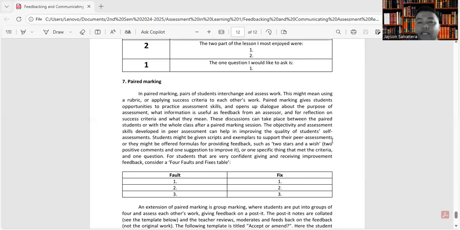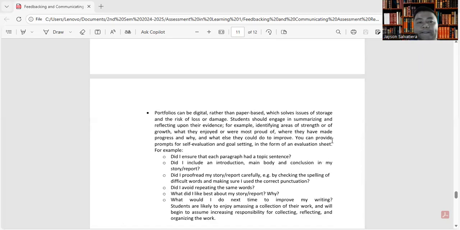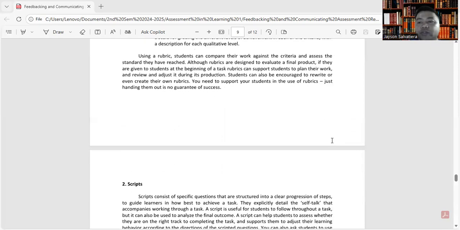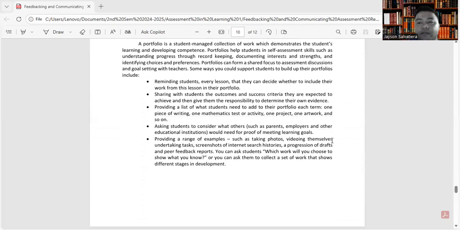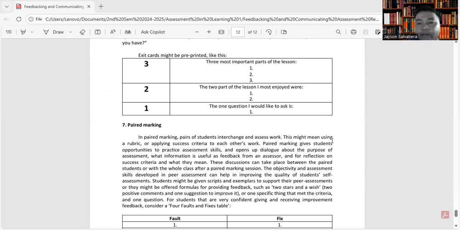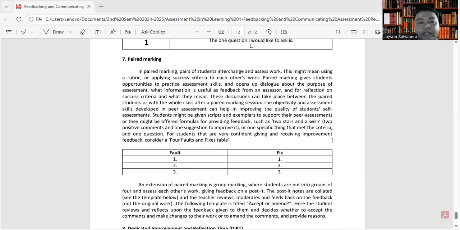Okay, we have the last two assessment tools for self-assessment and peer assessment. So number 7 is paired marking. So in paired marking, paired marking pala. So paired marking,